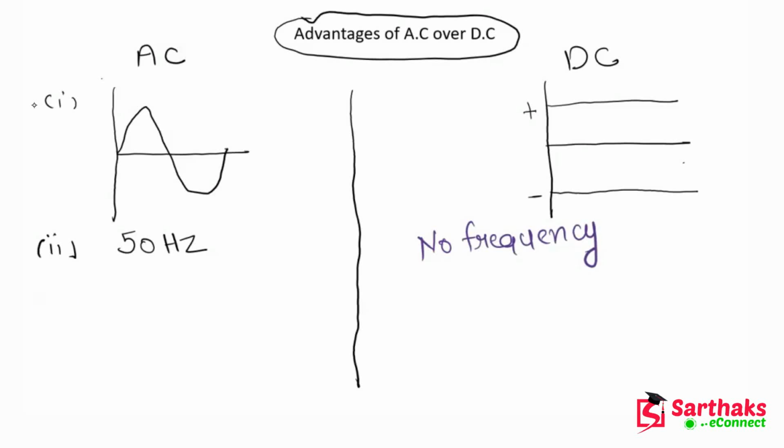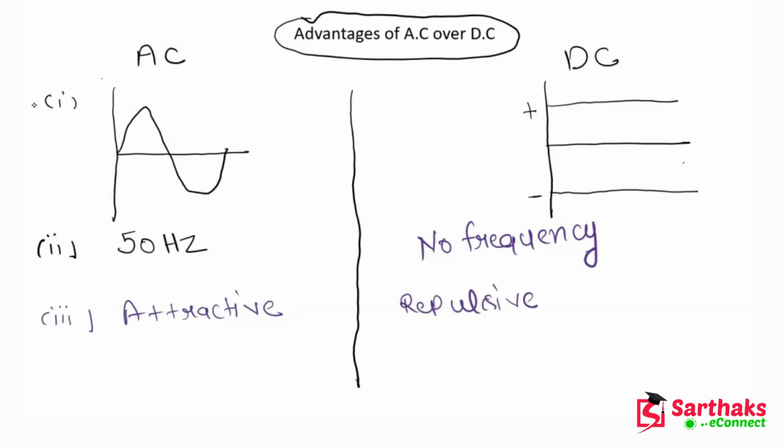So the third point is the shock of AC is actually attractive. Now if I talk about the shock in DC, then I would say the shock in DC would be repulsive.